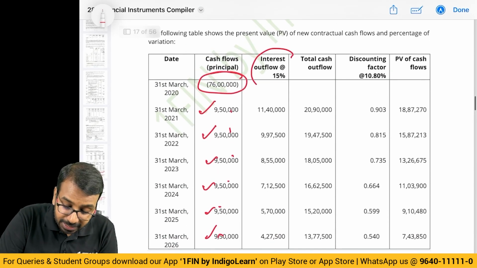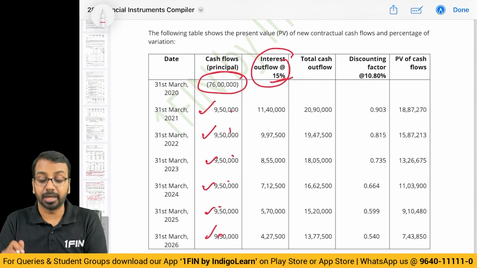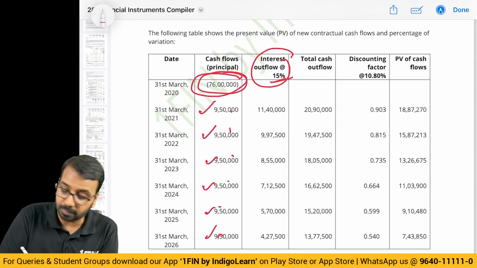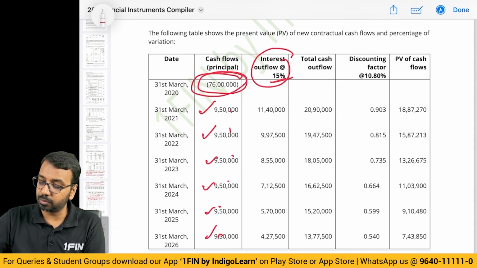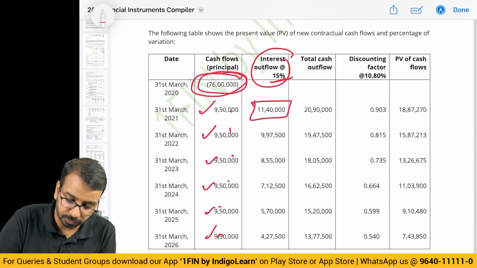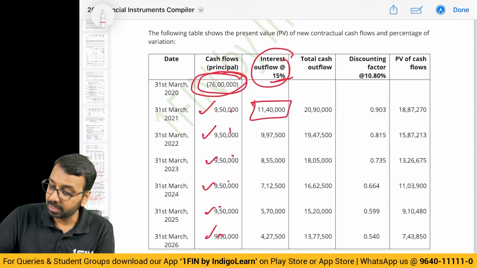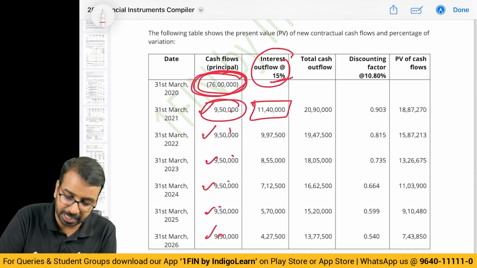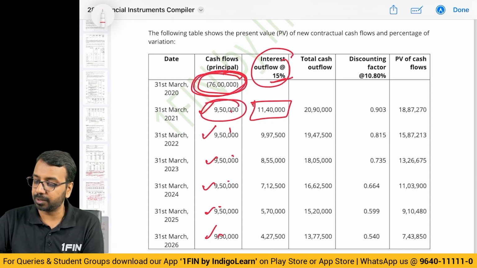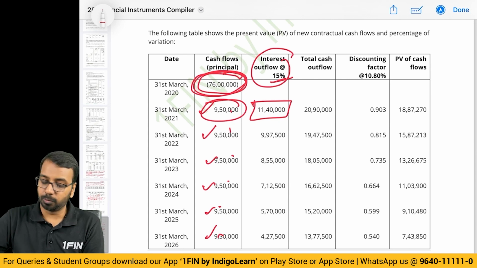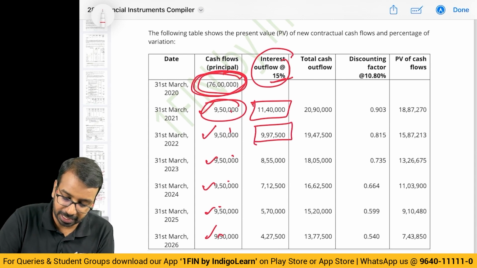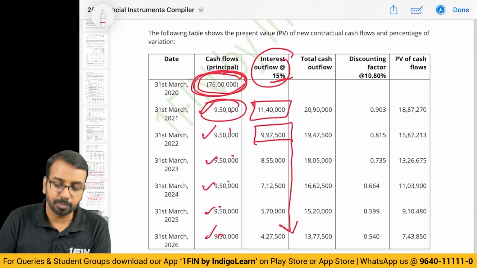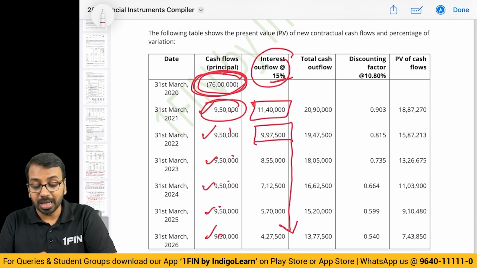Then interest has to be paid at what? 15%. 15% of what? Of this principal value. So 76 lakhs into 15%, if I do, I get 11,40,000. Second year interest will be 76 lakhs minus 9,50,000, that into 15%, which will be 9,97,500. Like that you have to calculate the interest payment. Now this is the actual payment.